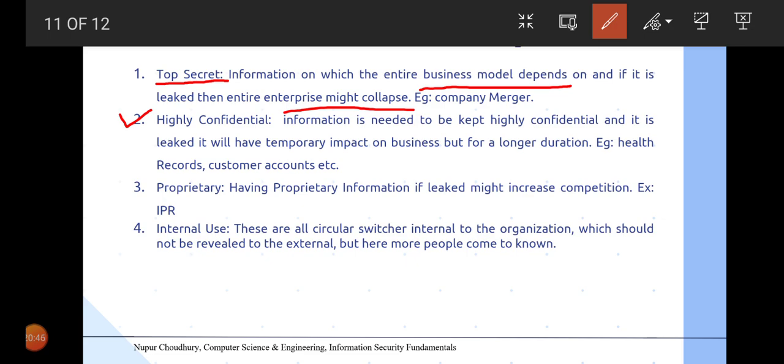The third information is the proprietary information. Generally, this type of information relates to the proprietary rights that a person or an organization will hold against any of its developed product or process or procedures. So if it is leaked, it might increase competition. For example, a patent.